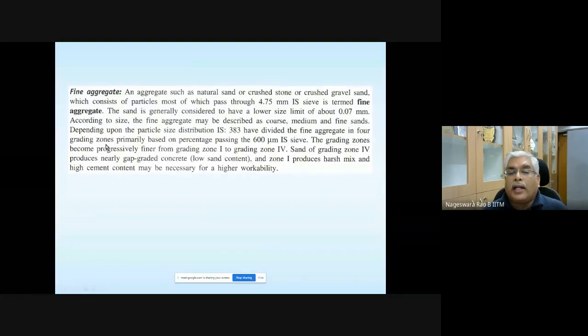IS 383 has divided fine aggregate into 4 grading zones, depending on how much is retained and how much is passing through some specified sieve sizes. So fine aggregate is in 4 grading zones, primarily based on the percentage passing the IS 600 micron sieve.